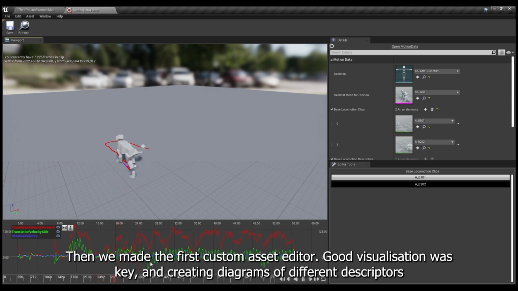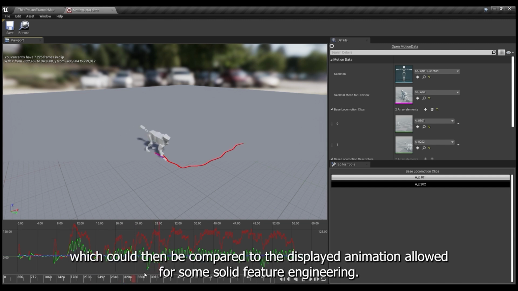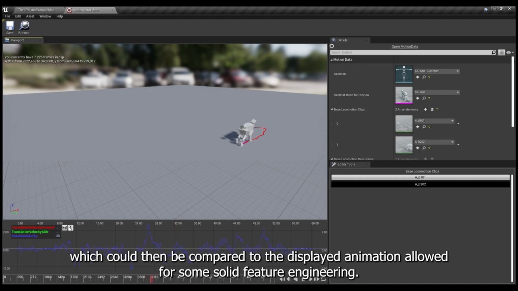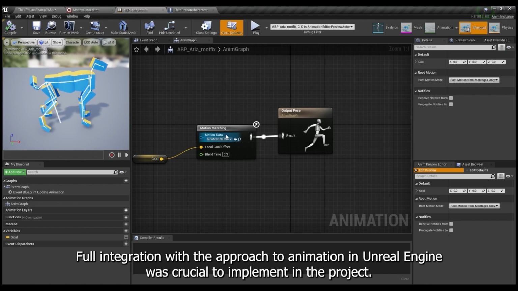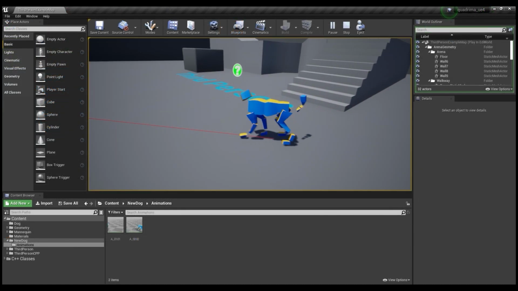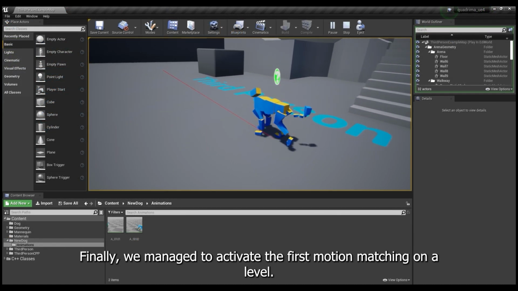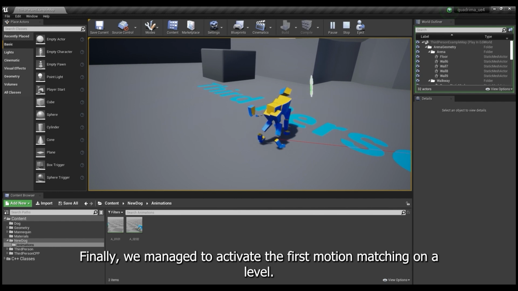Good visualization was key, and creating diagrams of different descriptors, which could then be compared to the displayed animation, allowed for some solid feature engineering. We then made the first custom animation nodes. Full integration with the approach to animation in Unreal Engine was crucial to implement in the project. Finally, we managed to activate the first motion matching on the level.